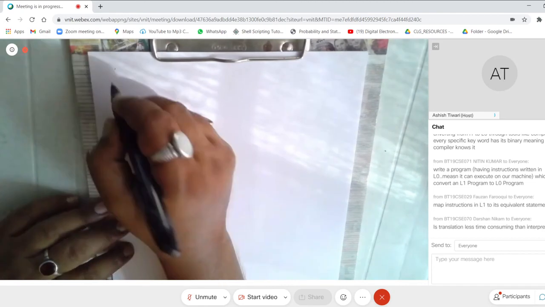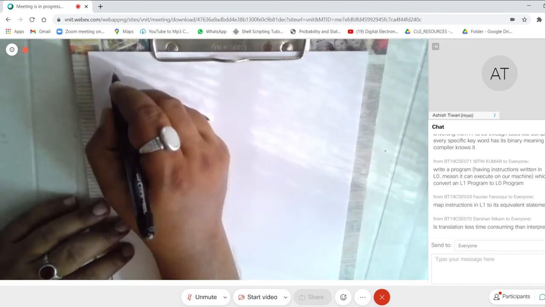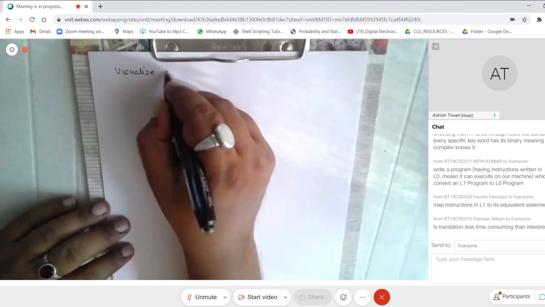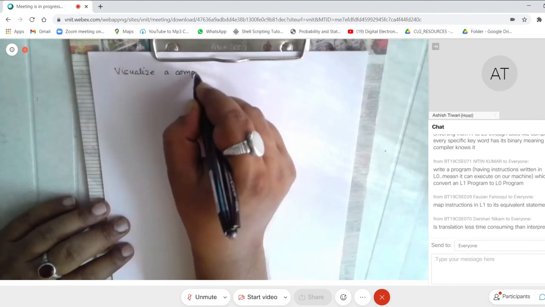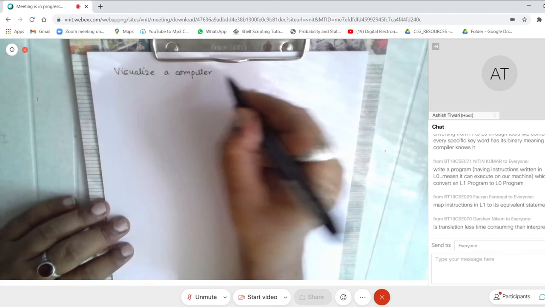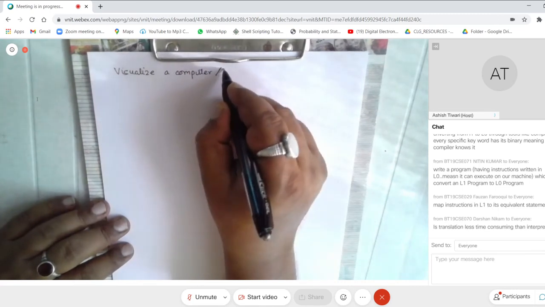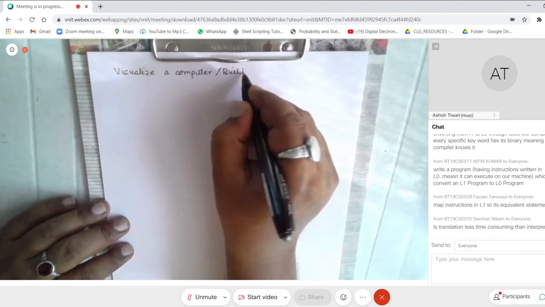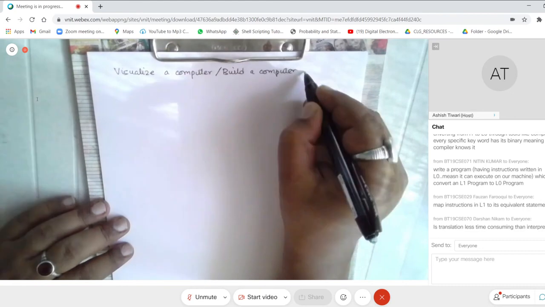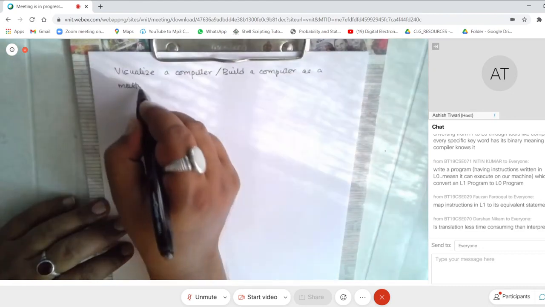Okay. So now what we can do is visualize a computer or build a computer as a multi-level machine.